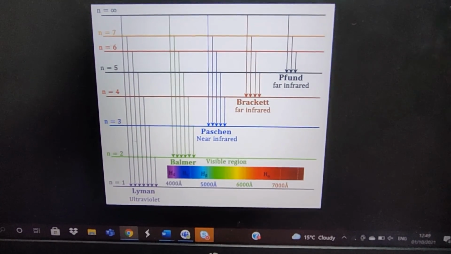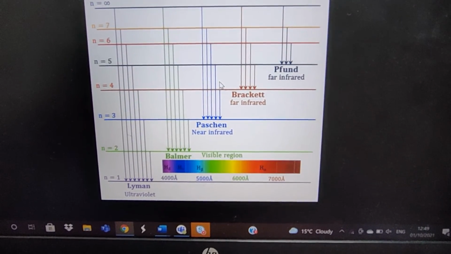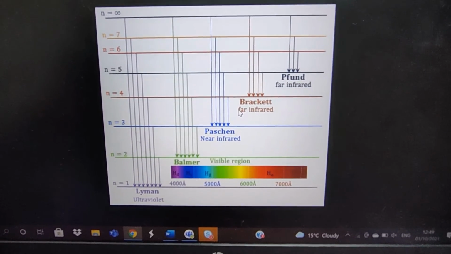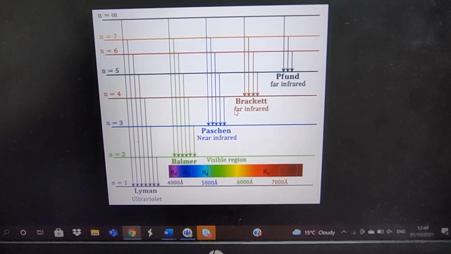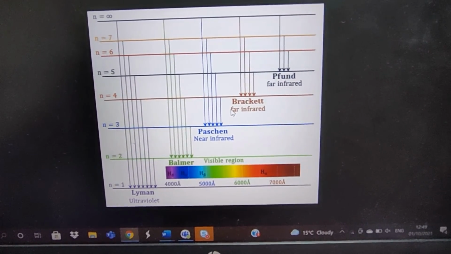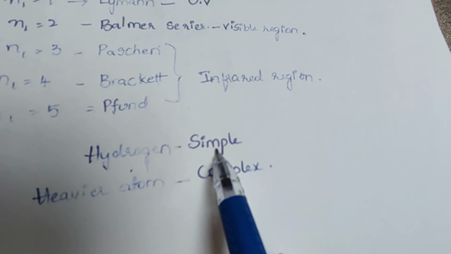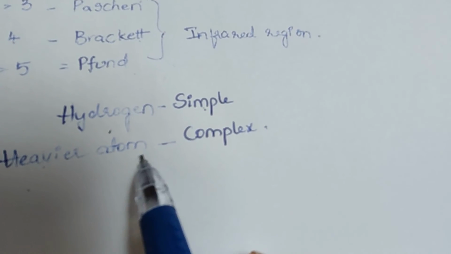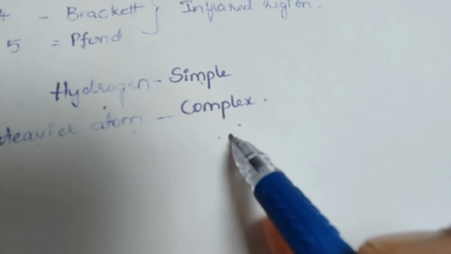So this hydrogen spectrum is a very simple one. For other elements, the spectrum we get will be more complicated. The heavier the atom, the more complex the line spectrum obtained. So hydrogen gives a simple line spectrum, and for heavier atoms we get a complex line emission spectrum.